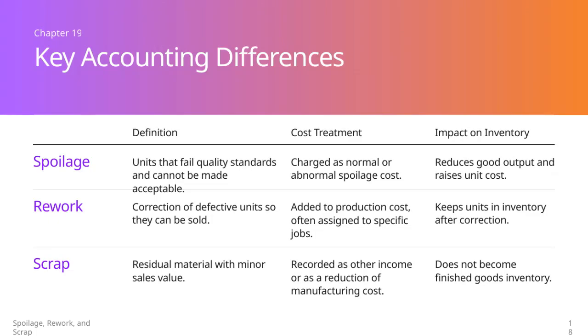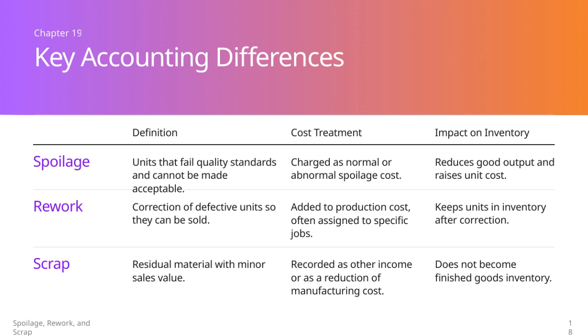Let's dive into the key concepts of spoilage, rework, and scrap and how they affect inventory and costs. Starting with spoilage, this refers to units that fail to meet quality standards and cannot be fixed or made acceptable. Spoilage costs can be classified as either normal or abnormal, and this distinction is important because it impacts how the cost is treated in accounting. Spoilage reduces the amount of good output, which in turn increases the unit cost of production.